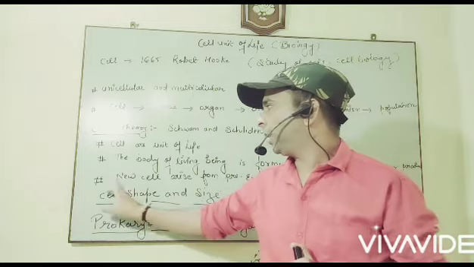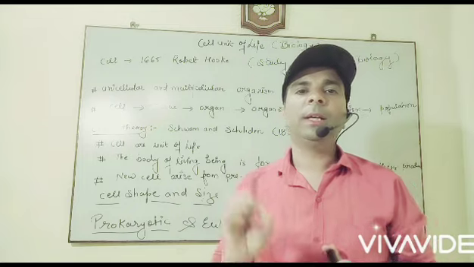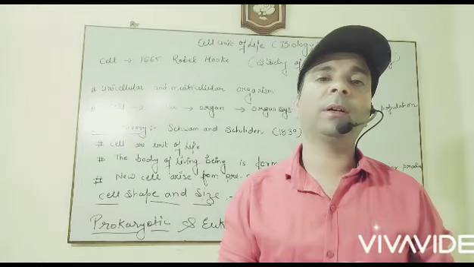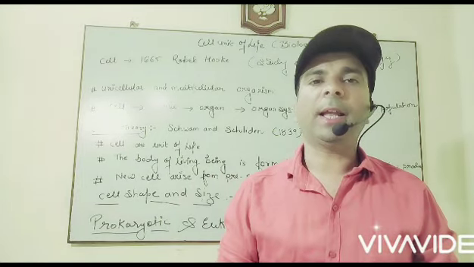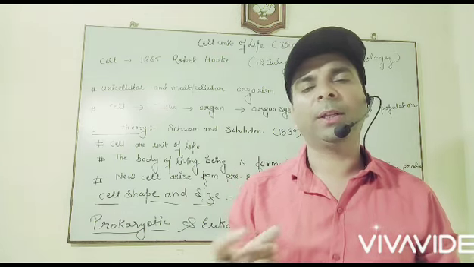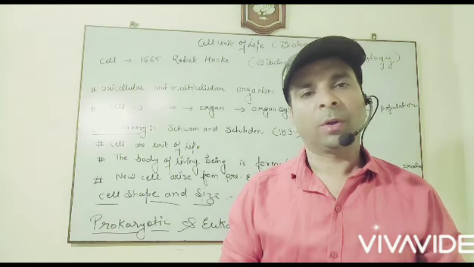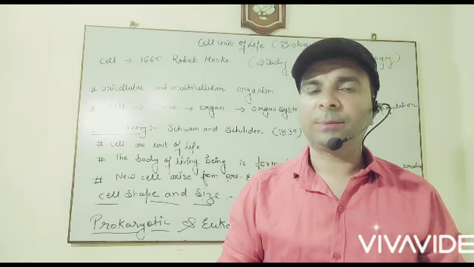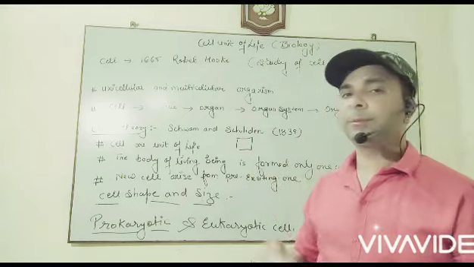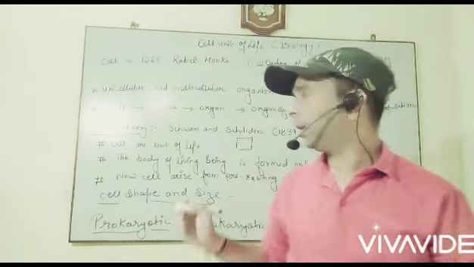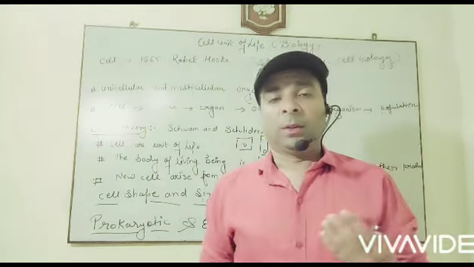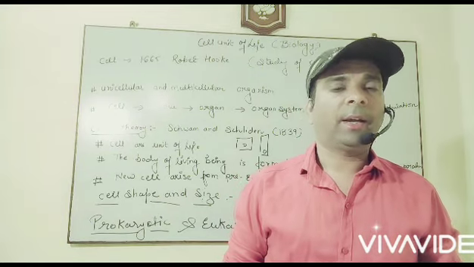Now, shape and size of cell. On the earth each and every organism has its own shape and size. So the cell is also having a particular shape and size. Like in our body, RBC cells have a structure like oval or maybe amoeboid. A nerve cell is a thread-like structure. Some cells are cuboidal. Cuboidal refers to a cube-like structure. Some are columnar. Columnar refers to a long column-shaped structure. So every cell has its own structure and size.